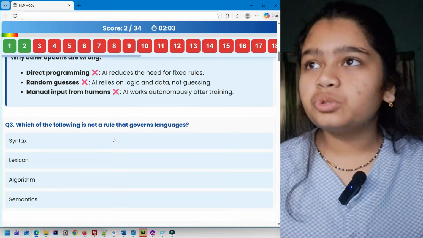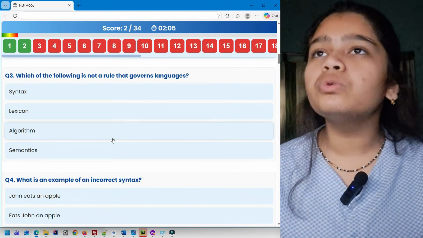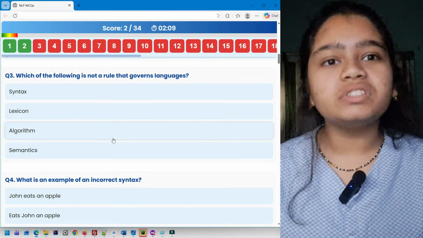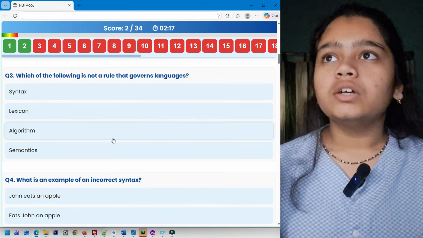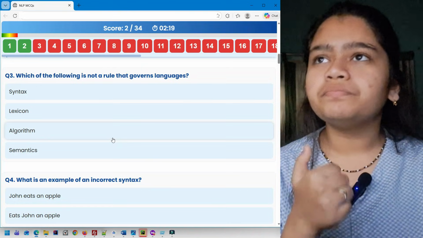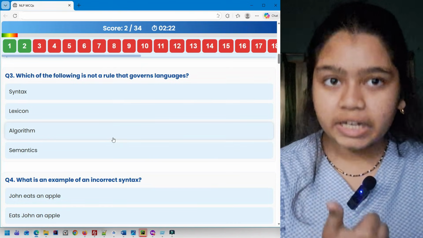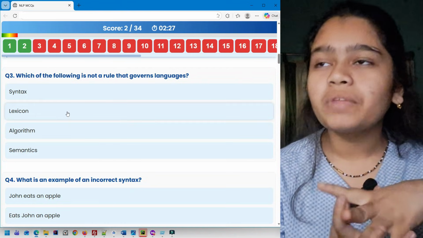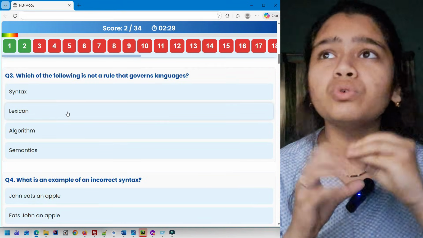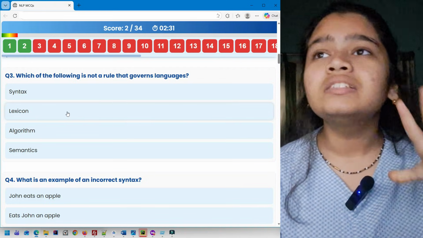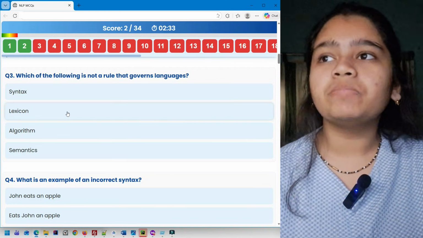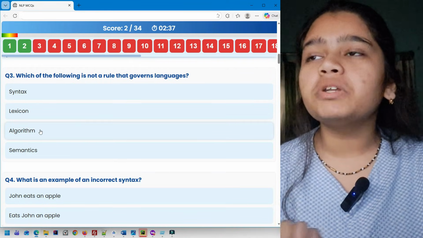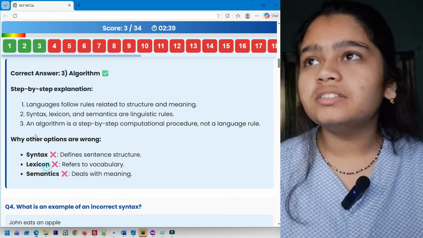Let us move to question 3. Which of the following is not a rule that governs languages? Syntax, lexicon, algorithm, semantics. So syntax, that is a rule, the grammatical rule. Lexicon, yes, that is also a rule, the vocabulary. Algorithm, no, that is not a rule for NLP specifically. Semantics, yeah, that's the meaning, so that is there. It's going to be option number 3, algorithm. Okay, let's see the explanation.